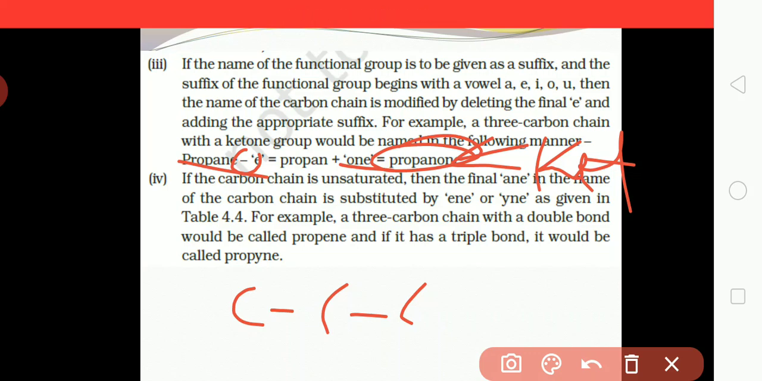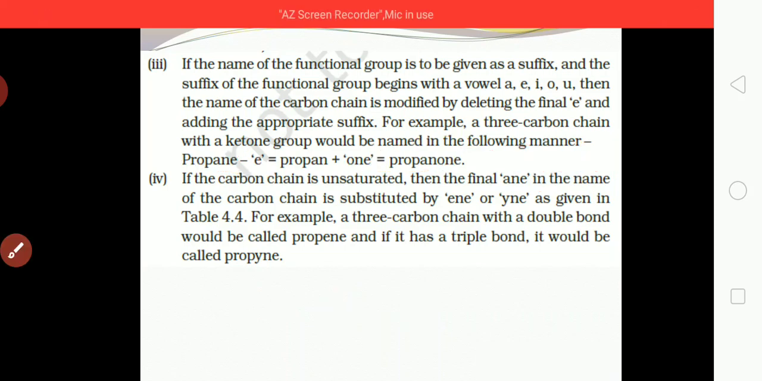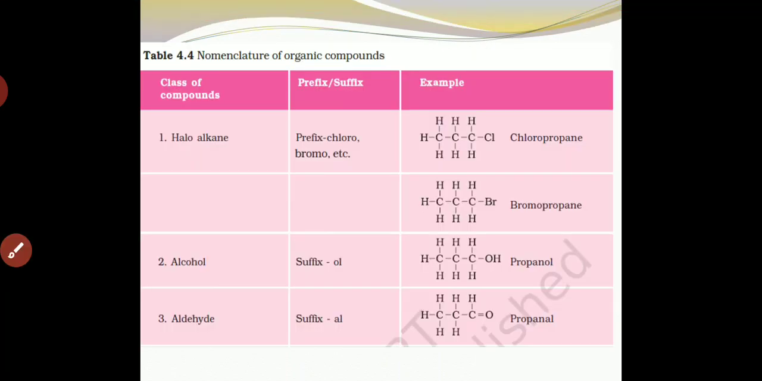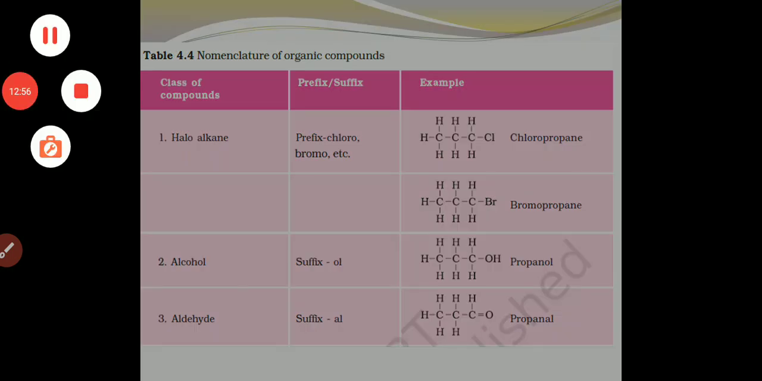For example, a 3 carbon chain with a double bond would be called propene, and if it is a triple bond, it is called propyne. Next, here you can see haloalkane.